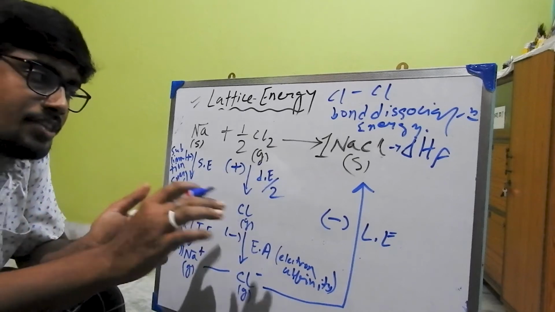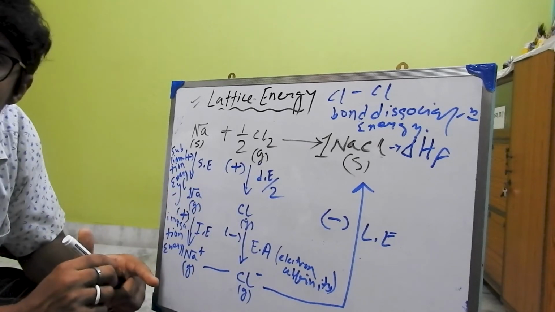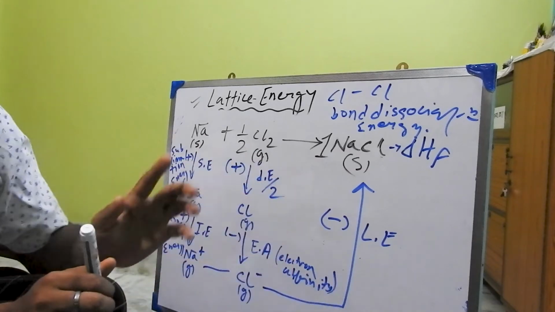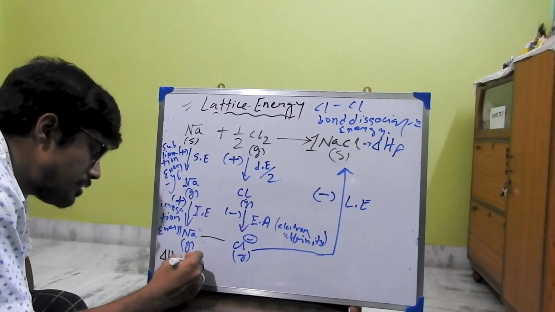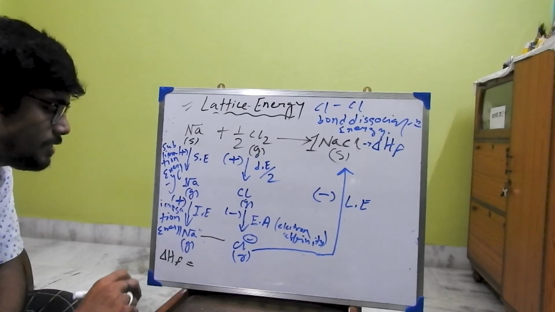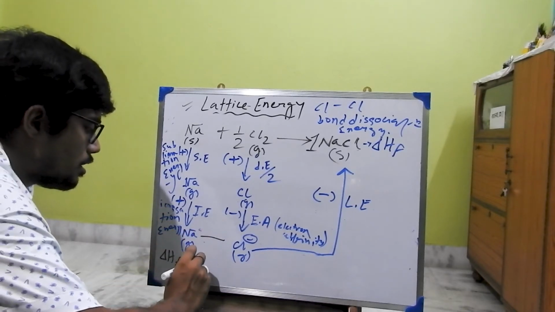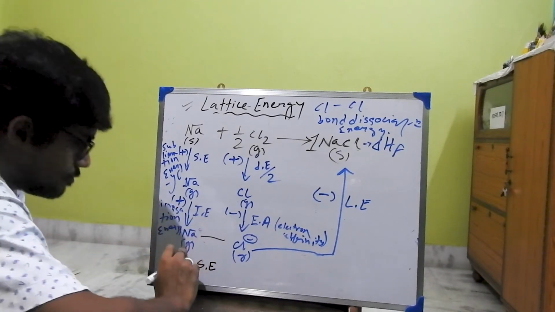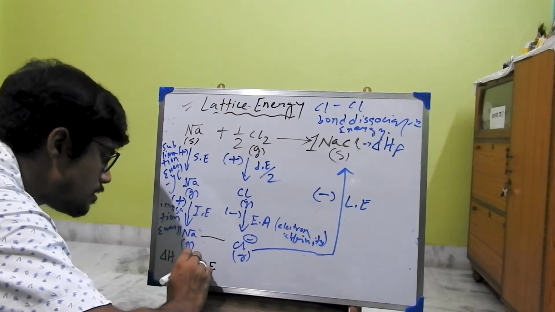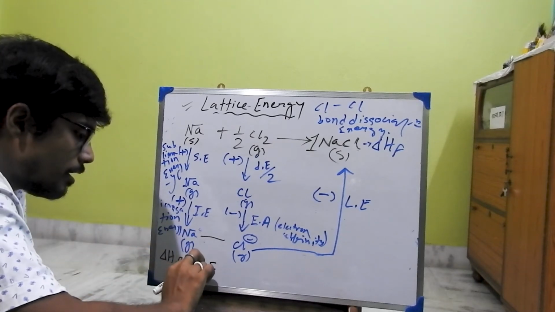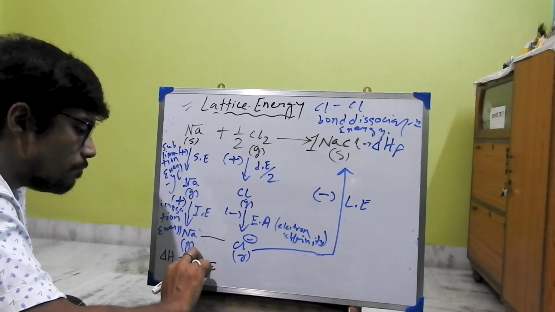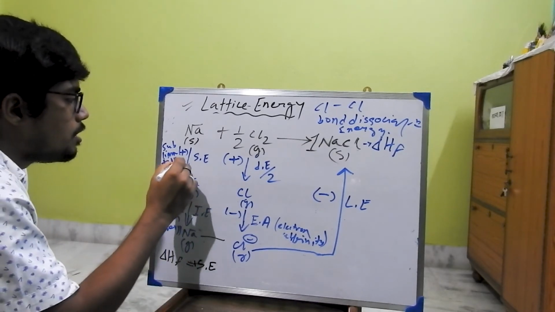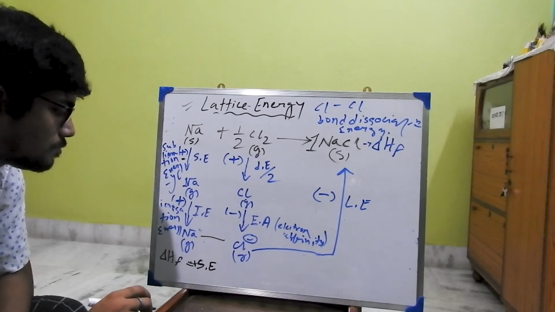So what is delta HF? Now we can calculate delta HF by all this energy. So delta HF is equal to SE, that is sublimation energy, plus, right? It is in the plus form because sublimation energy is plus here.